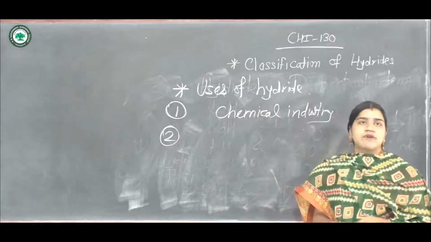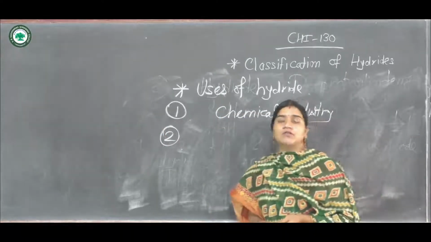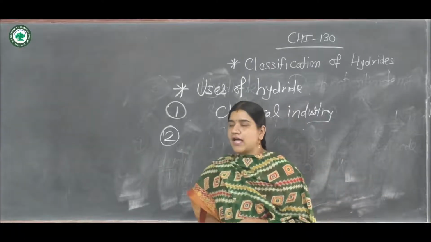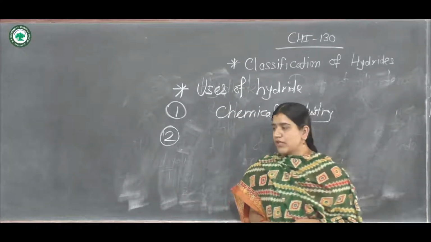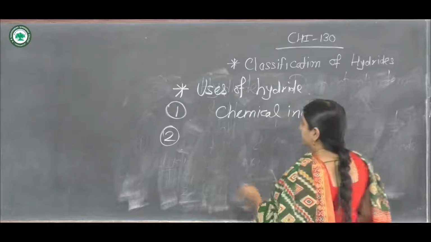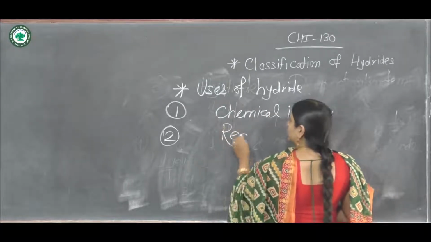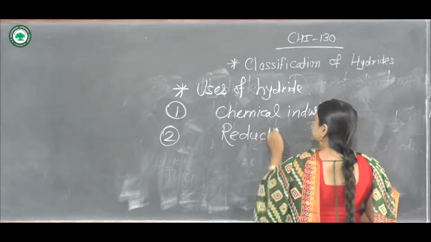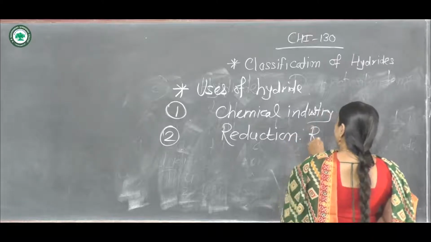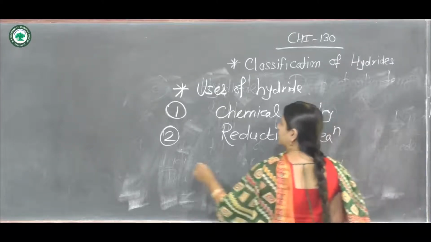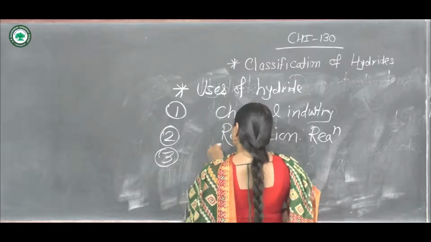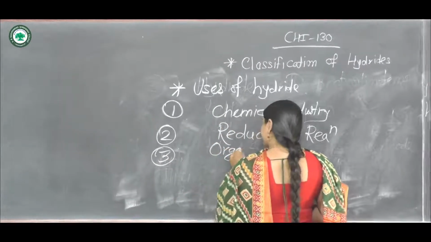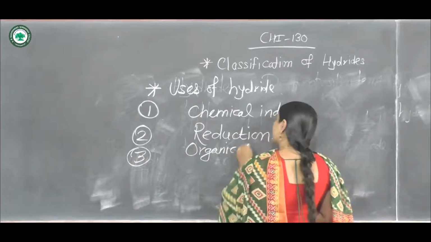They are most widely used to carry out different organic reactions and to produce several organic products, particularly to carry out different reduction reactions.